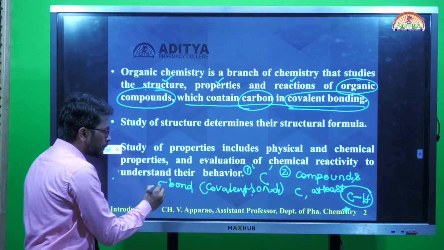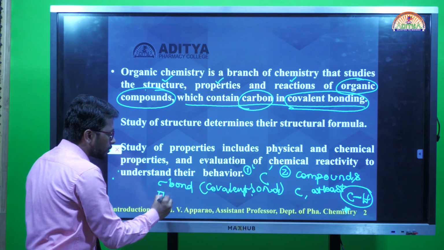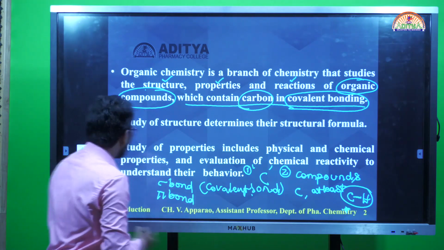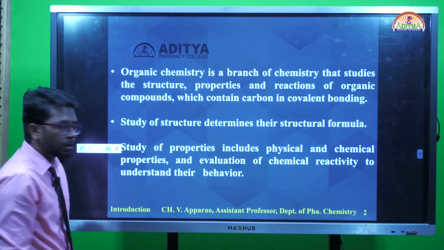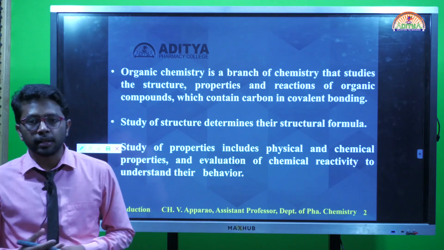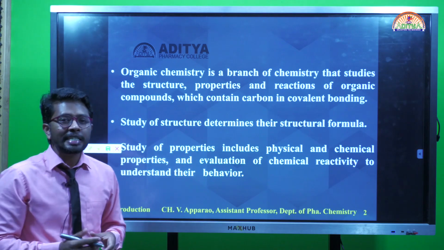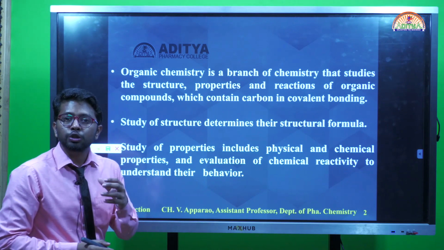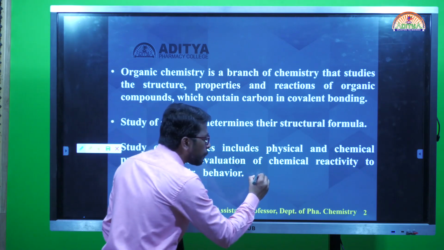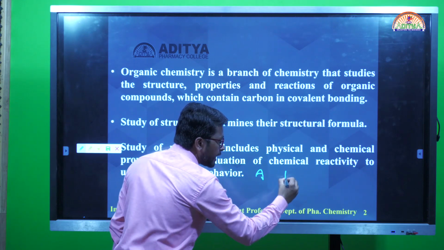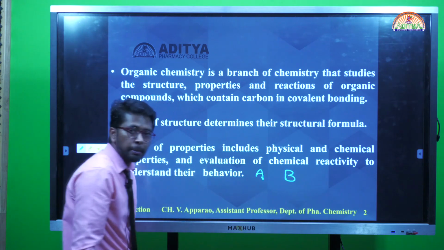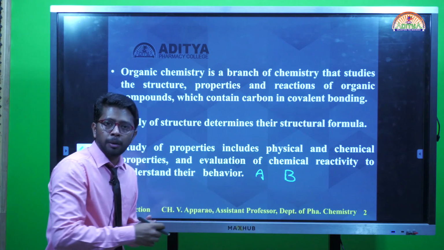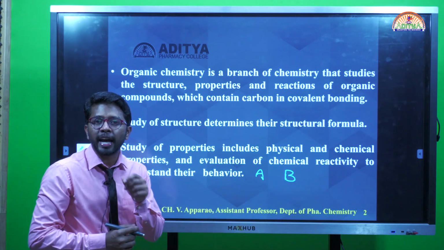A covalent bond is of two types: one is a sigma bond, another one is a pi bond. What is a covalent bond? How can we define it? A covalent bond is a chemical bond which is formed by two species. I am going to take these two species as A and B, and these two species form a chemical bond by mutual sharing of electrons.